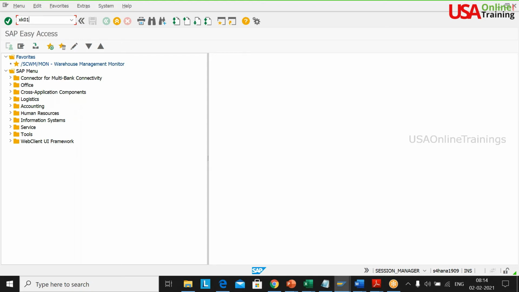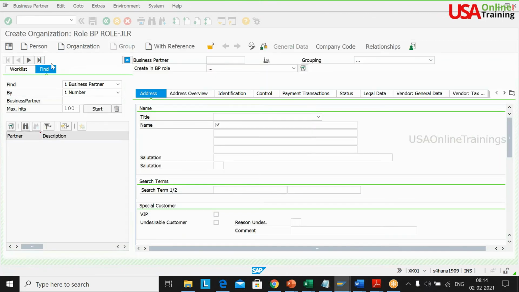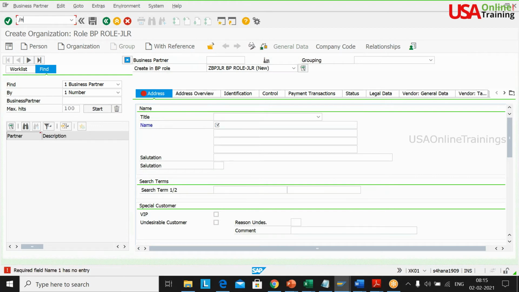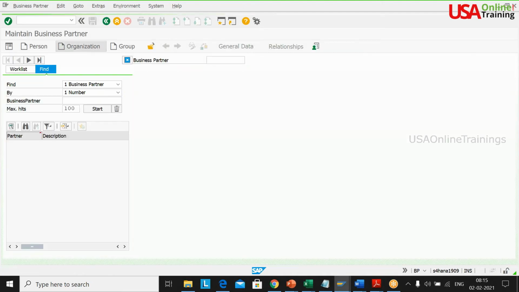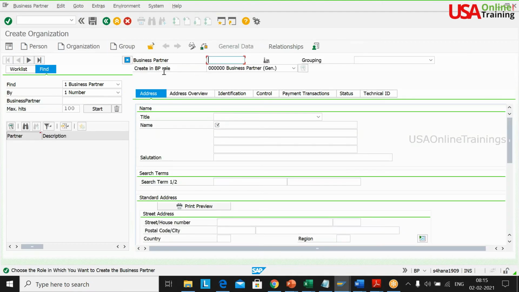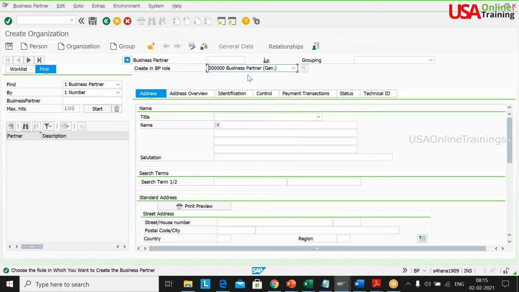So XK01 I am putting it. Where will it go? BP. It is directing to BP. So you can go for the organization, because vendor is nothing but organization, right? Here, BP is already predefined. This is your create role in the business partner role. What I am doing is creating it here.